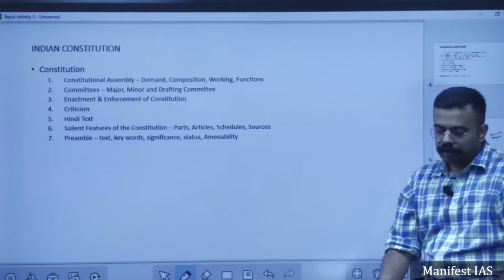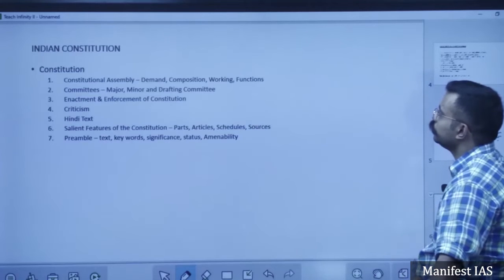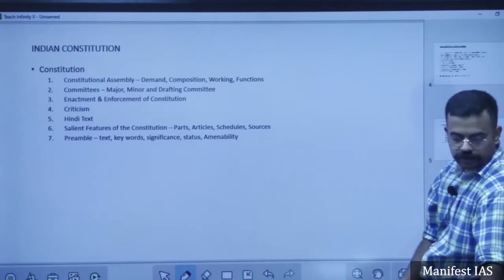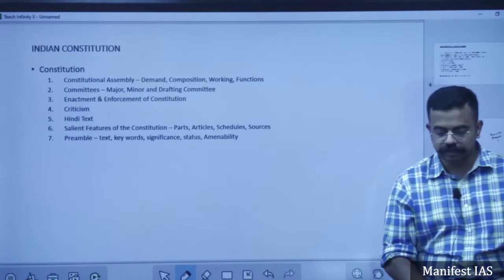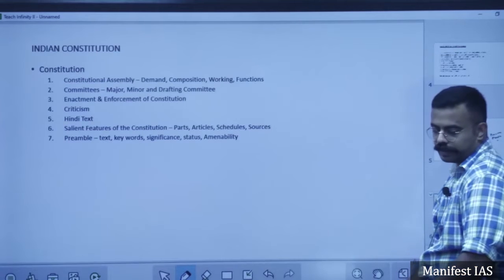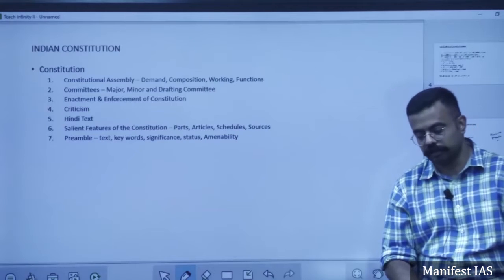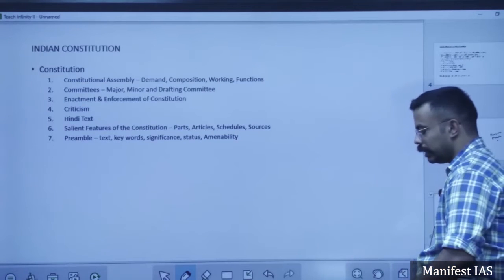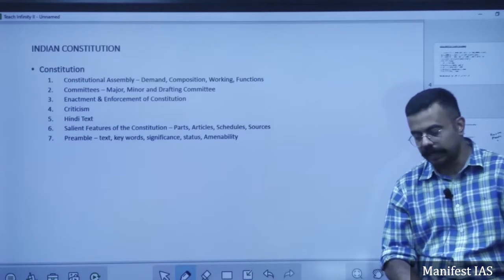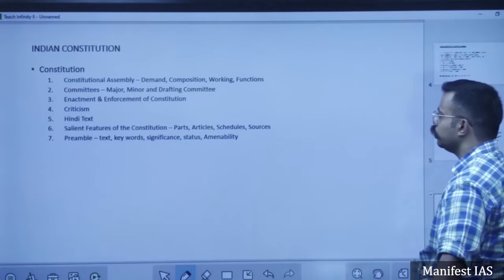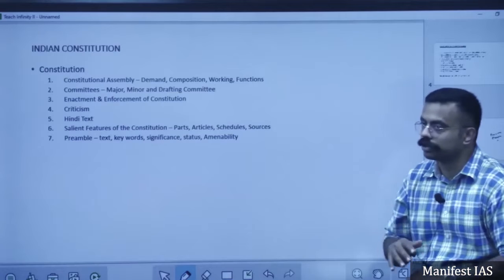So what are the functions that were done by this Constitution Assembly? One is the legislative function, another is forming the Constitution of India, and it ratified India's membership of the Commonwealth of Nations. It adopted India's national flag. It adopted India's national song and national anthem. It elected the first president of India, Sri Babu Rajendra Prasad. So all these functions were performed by the Constitution Assembly.